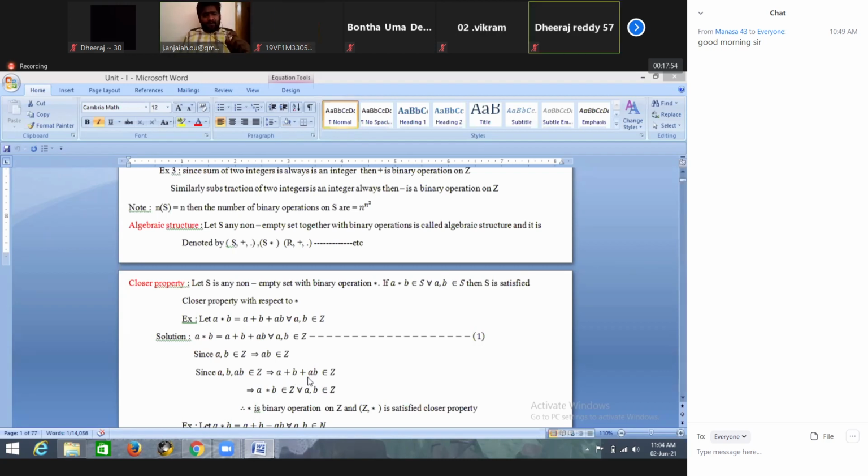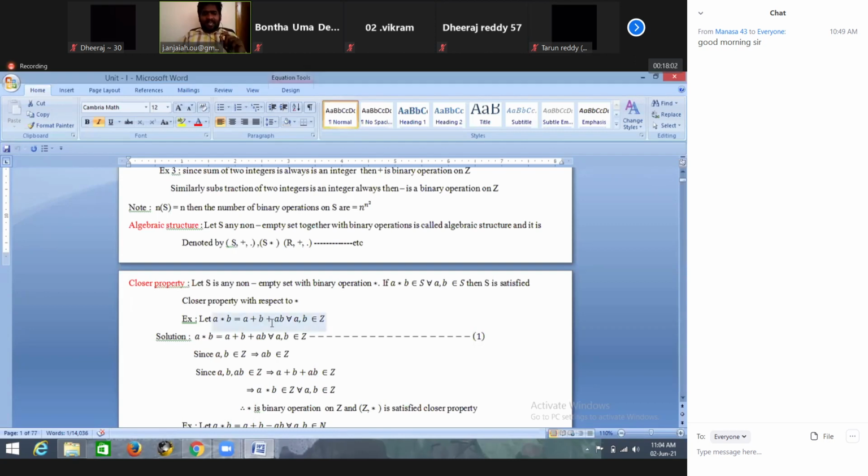That means A plus B plus A into B belongs to Z. But what is this by definition? From equation one, A plus B plus A into B is equal to A star B. So this implies A star B belongs to Z for all A comma B belongs to Z, right?